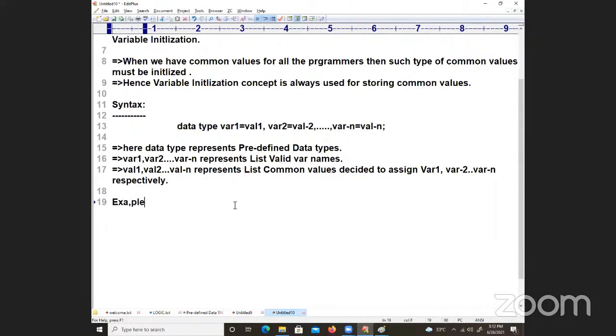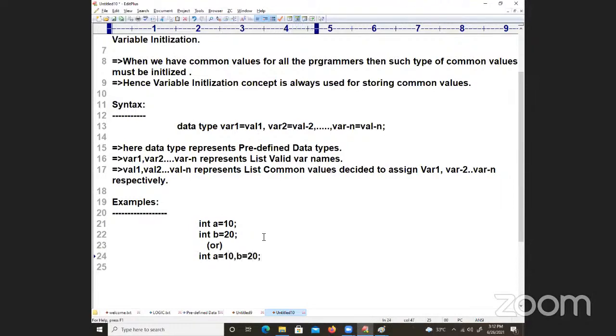Examples I am going for. What are the examples here? Very simple. Now I am taking int a is equal to 10. Next I am writing int b is equal to 20. Instead of writing this, in place of writing it separately, you can write happily like this: int a is equal to 10, comma b is equal to 20.